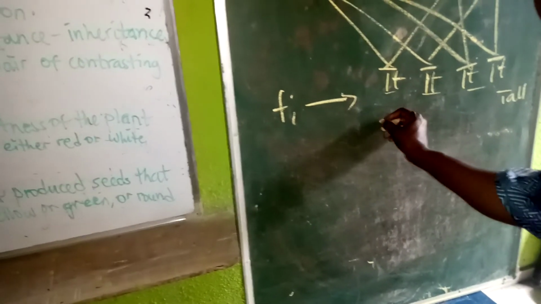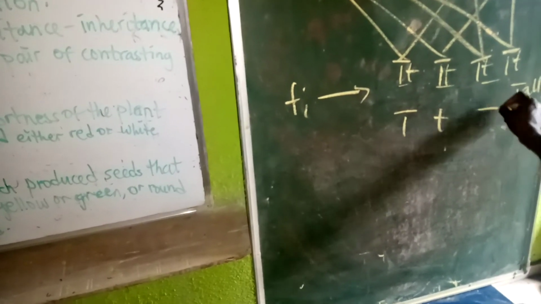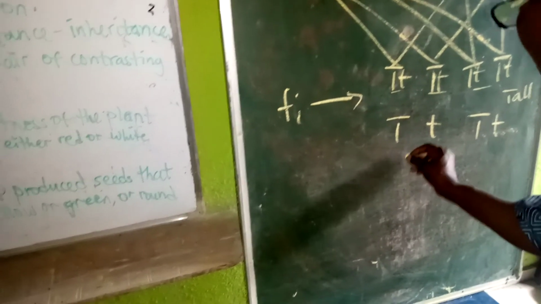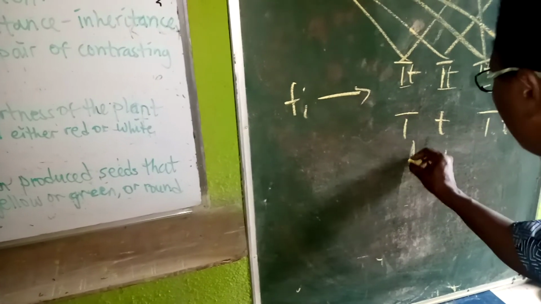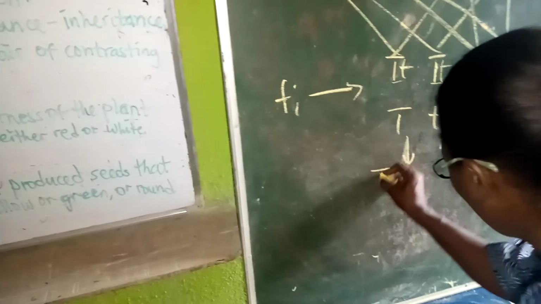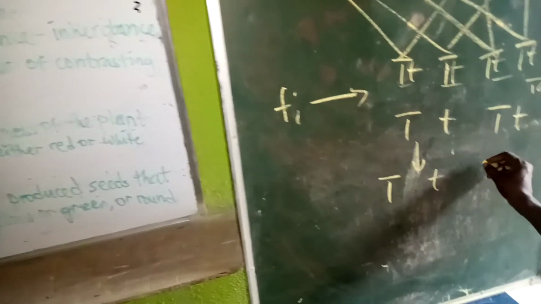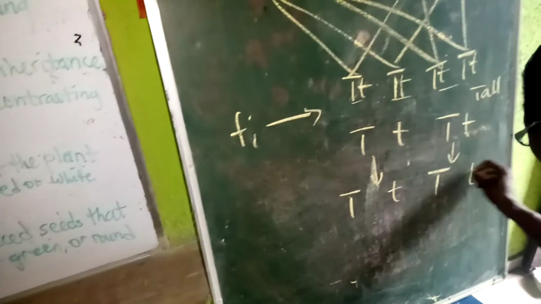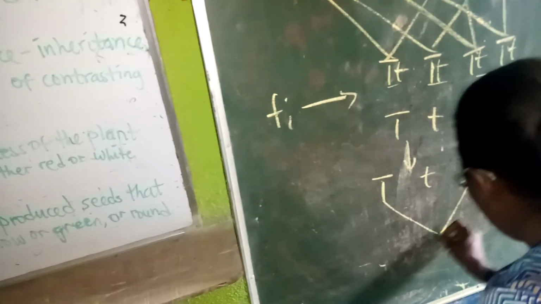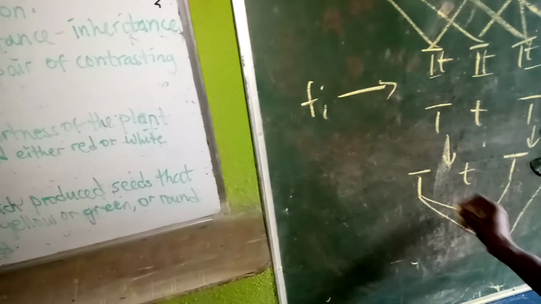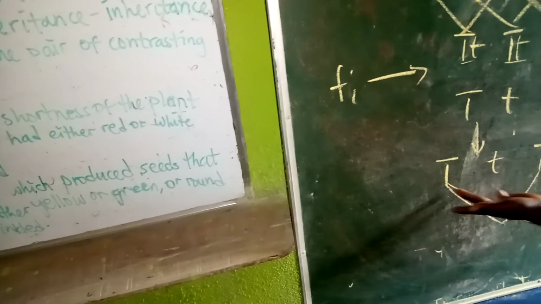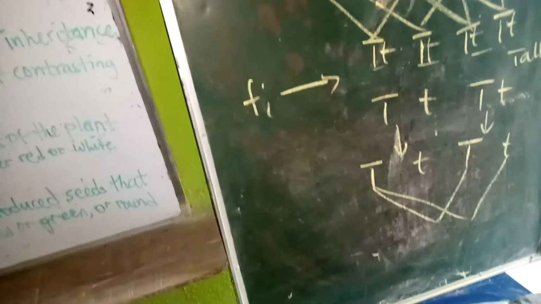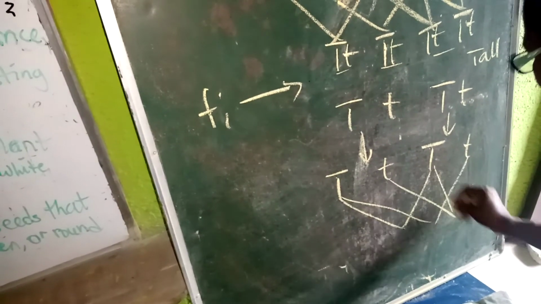Now he picked 2 of these and then crossed them together. They would undergo a kind of segregation because they are not the same. 2 of them must give out. This one will also separate and give this capital T, small t. Then let's do the crossing the same way we've done the other one. You can see that this capital T will go 2 times to take this. This one will also go 2 times to take this. That is how to do the crossing.